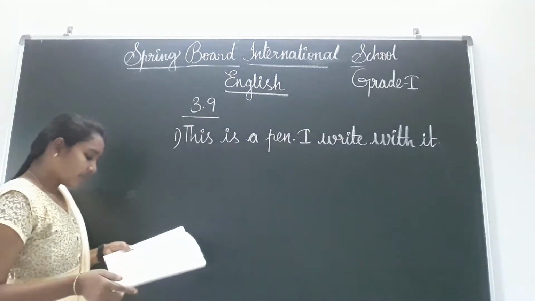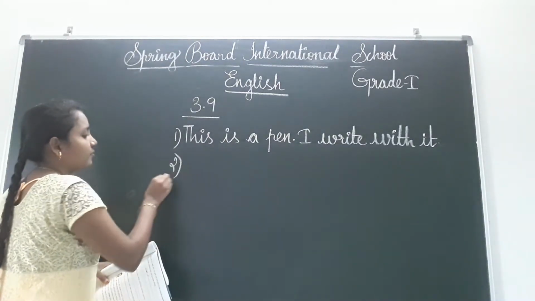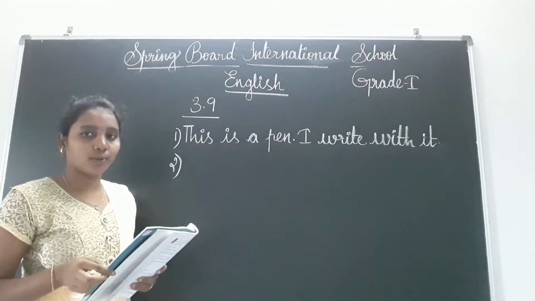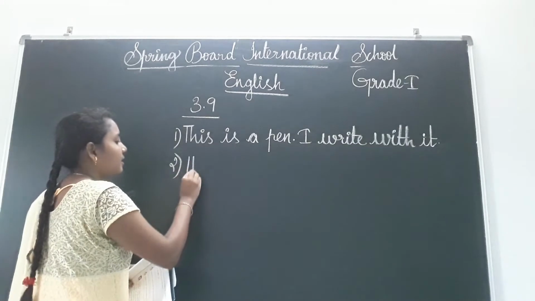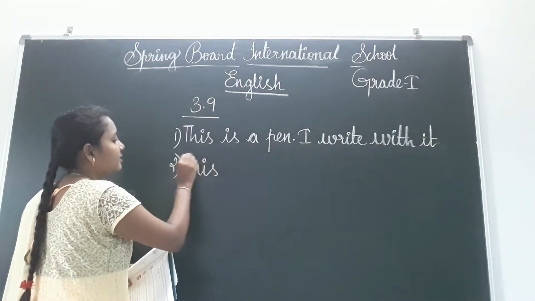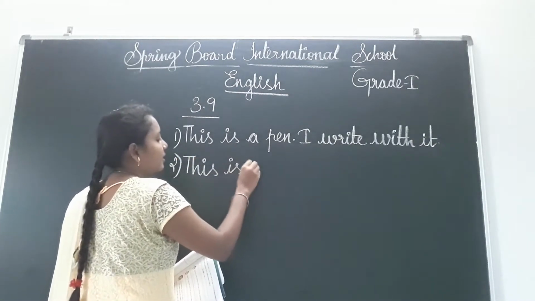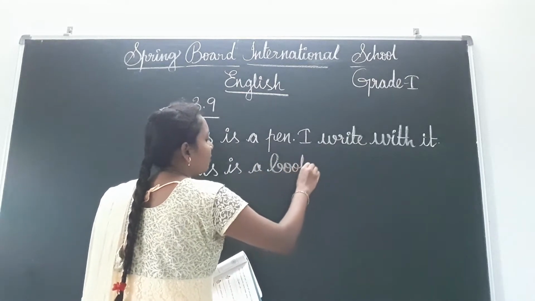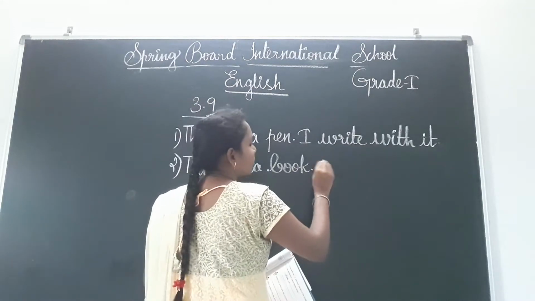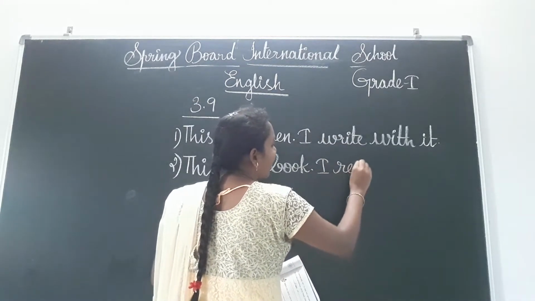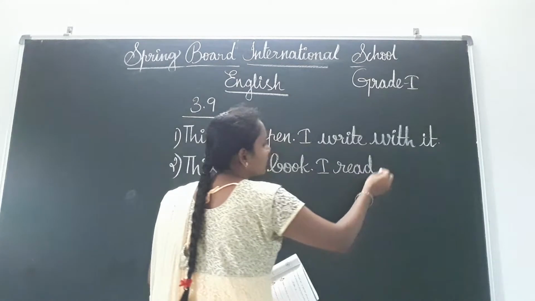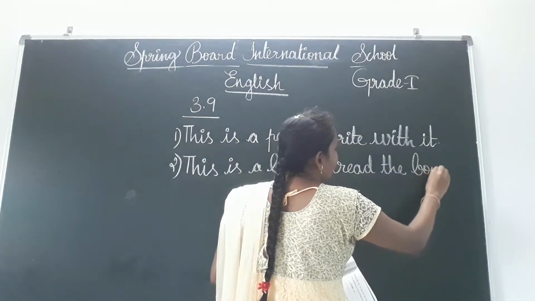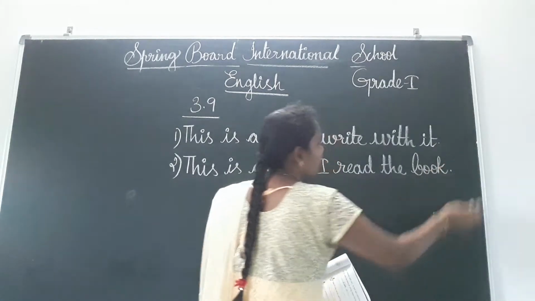Next one. Next, what is this? Book. What will we do with the book, children? We will read the book, right? Next, this is a book. B-O-O-K, book. I read the book. I read, R-E-A-D. Read the book.